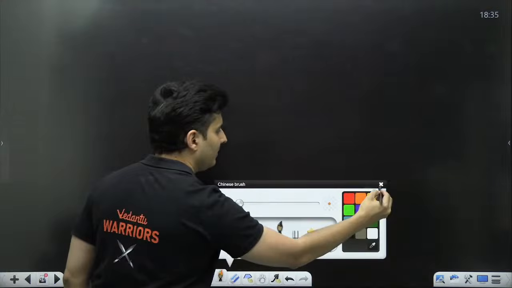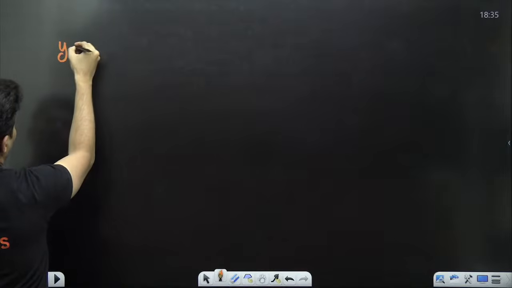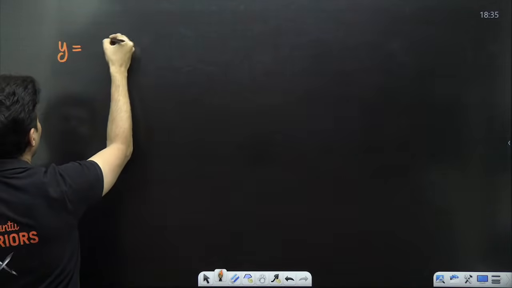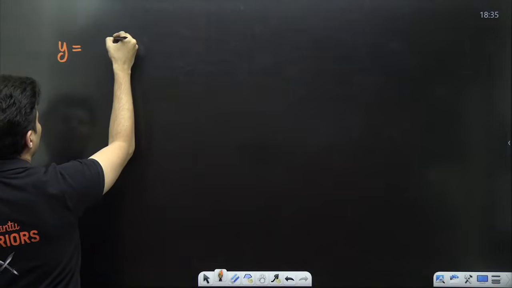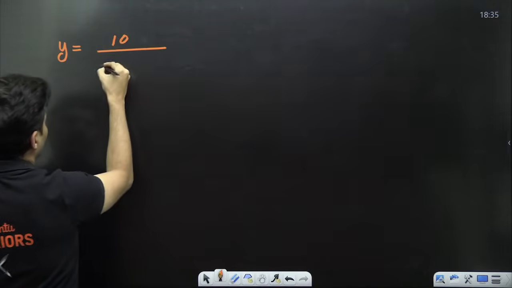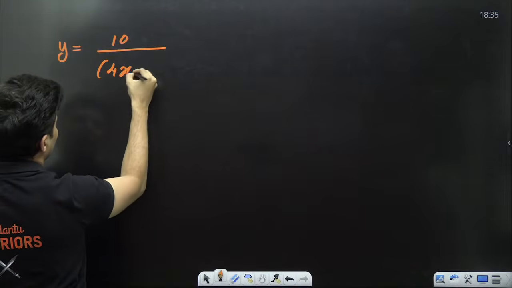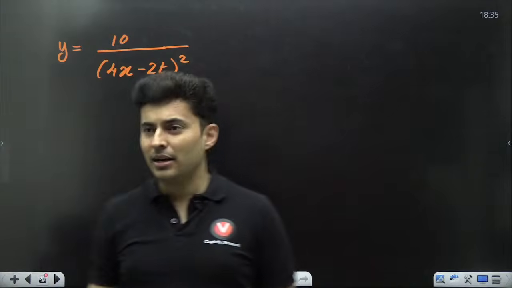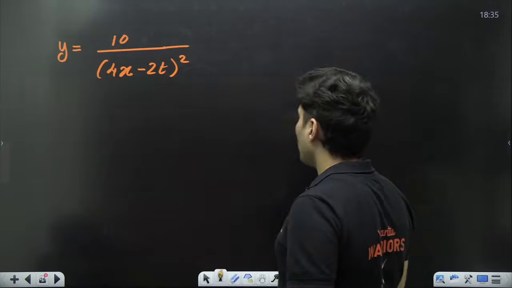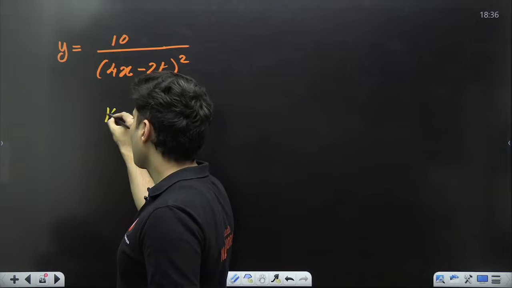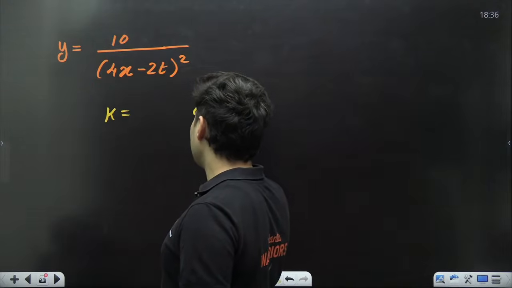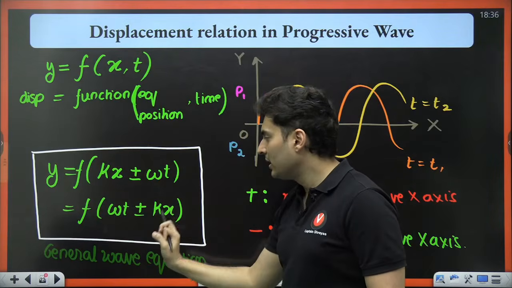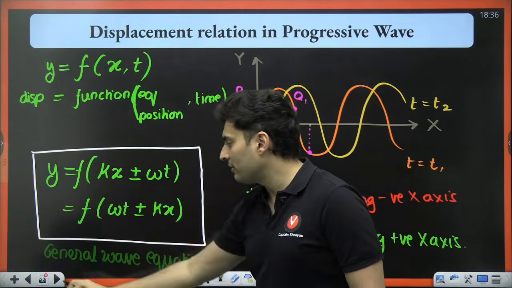Say for example, I tell you y is equal to something like, I don't know, maybe 10 by 4x minus 2t whole square. Tell me over here, what is the value of k and what is the value of omega? K is always with x, omega is always with t.